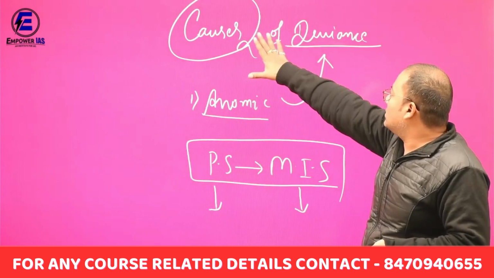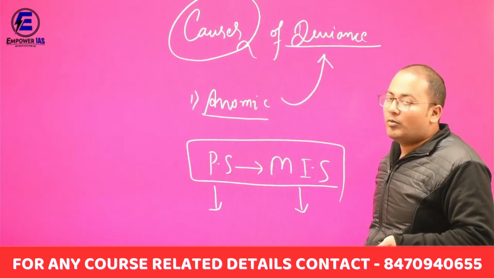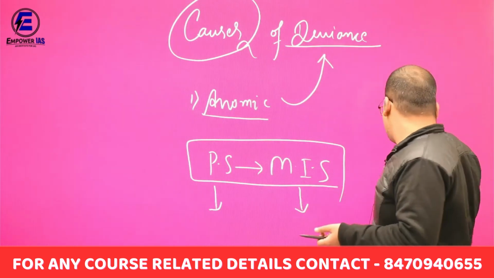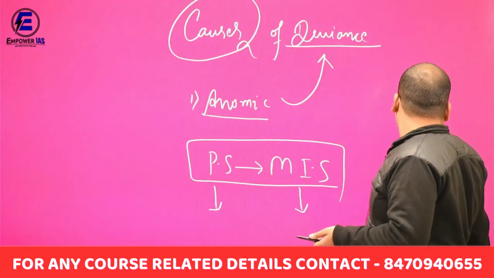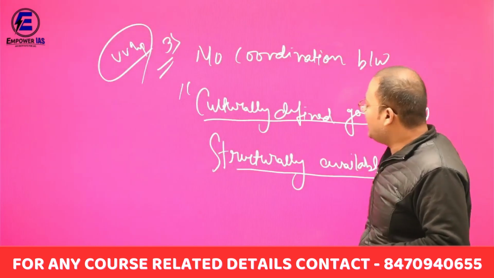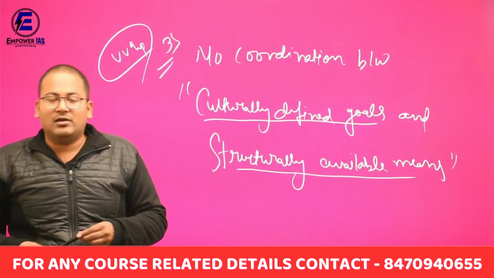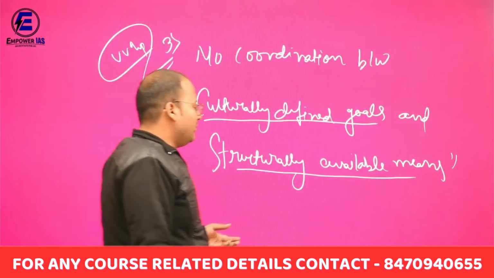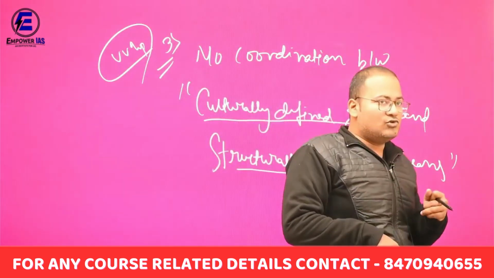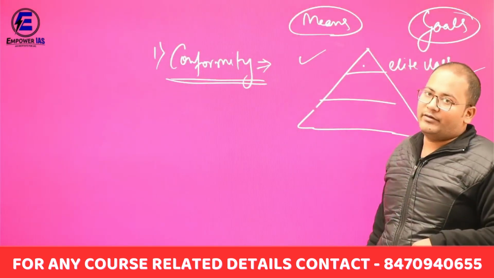Now what are the causes of deviant behavior? The first is anomie, meaning normlessness. The second is very important, that is multiplicity or contradictory norms. The third is very important, which is no coordination between the culturally defined goals and structurally available means. When there is contradiction between these two, what happens? An anomic situation results in deviant behavior.